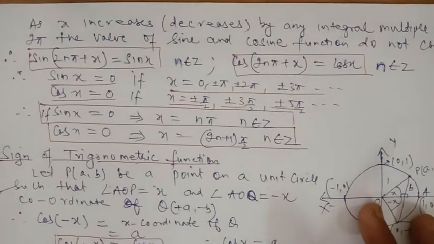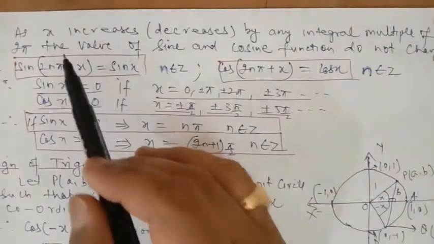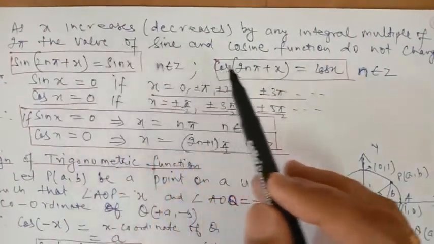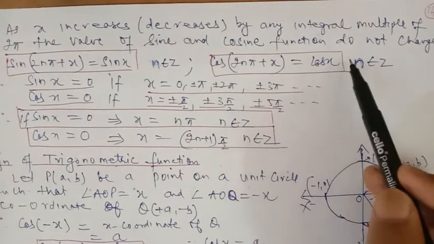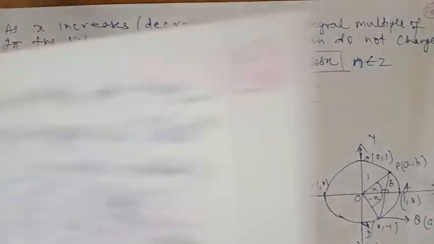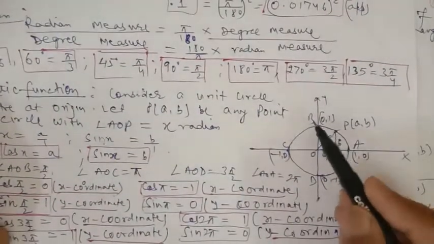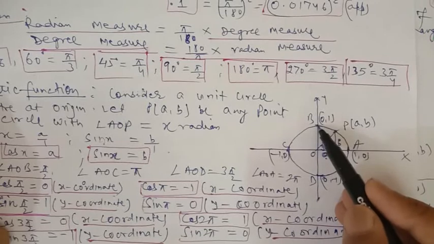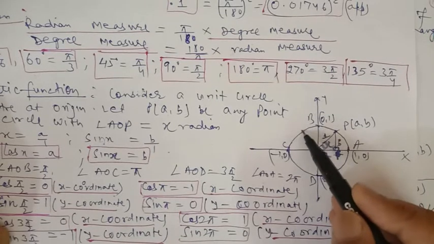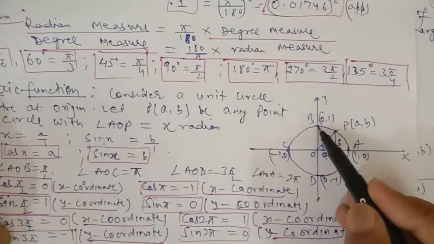Now, as the angle increases or decreases by an integral multiple of 2 pi, the value of sine and cosine does not change. Why does it not change? Because, as we did in the previous lecture, suppose we take this point and make a round of 360-degree angle, then it will again come to this point.